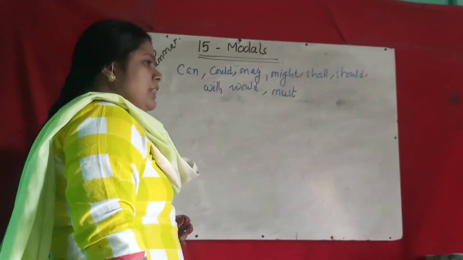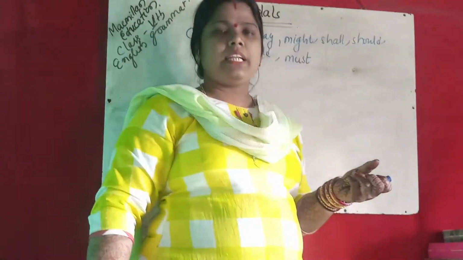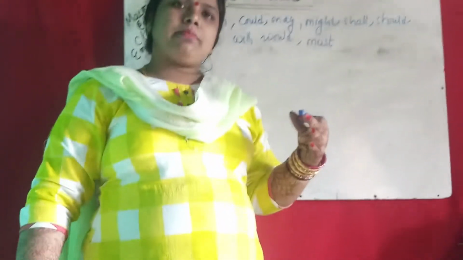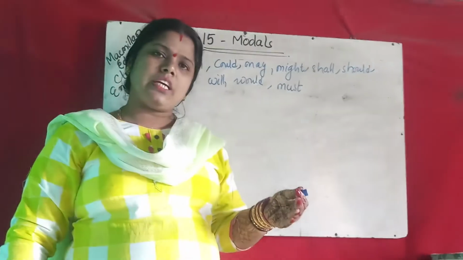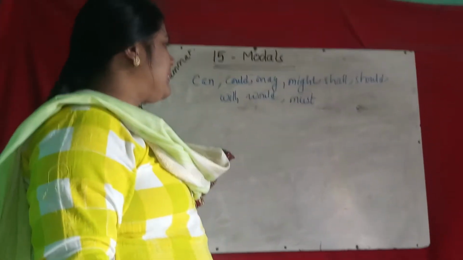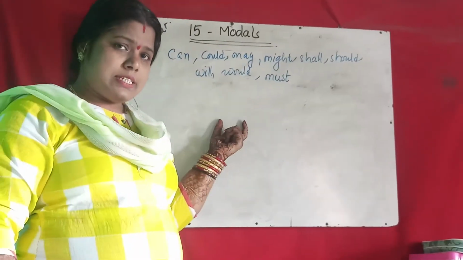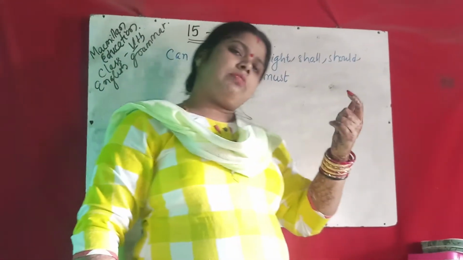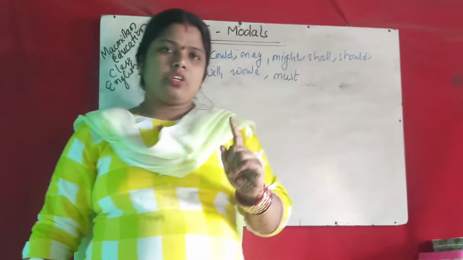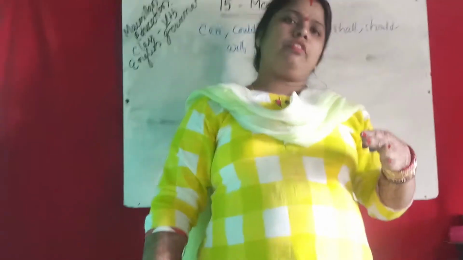When we read tenses, we have is, am, are, was, were, has, have. These are sometimes used as main verbs, sometimes as auxiliary or helping verbs. Can, could, may, might, shall are also auxiliary verbs, but they are called modals. With is, am, are, was, were, the verb changes accordingly.